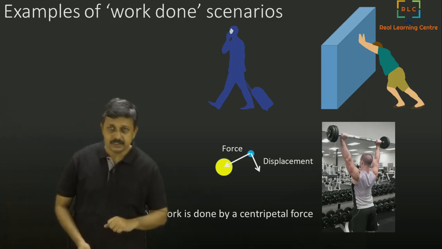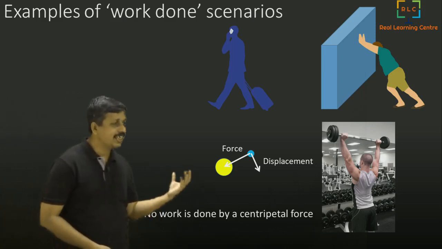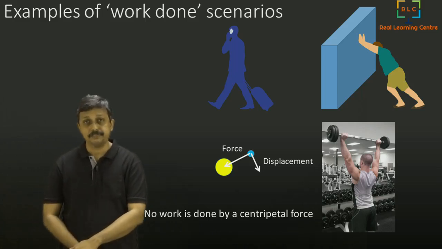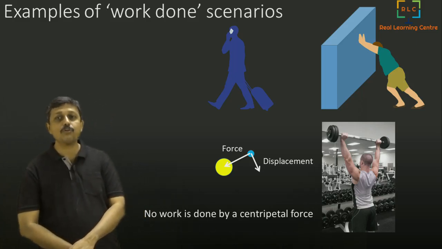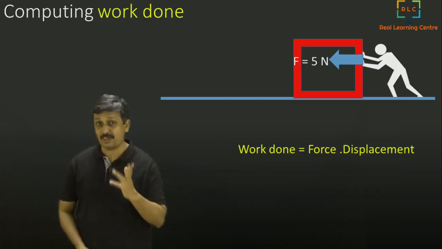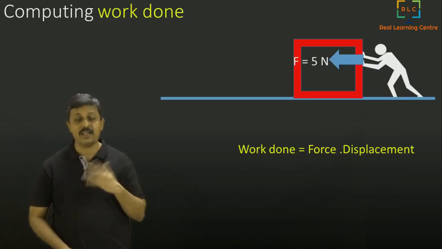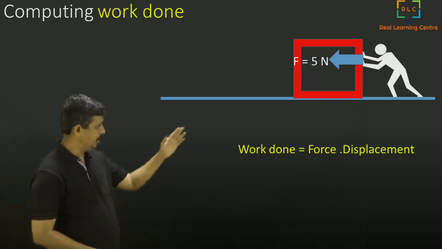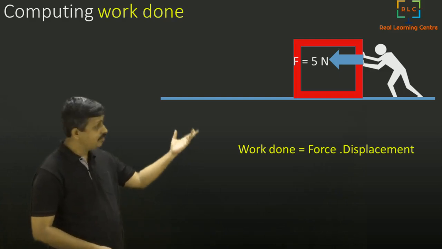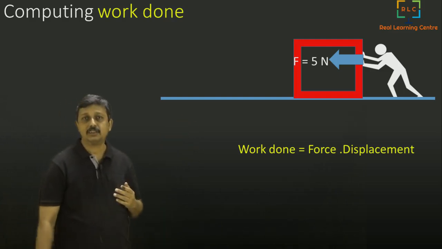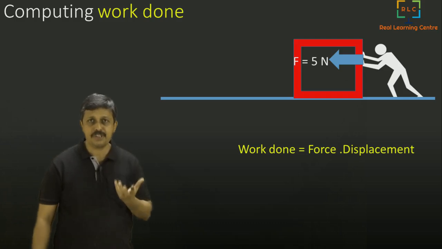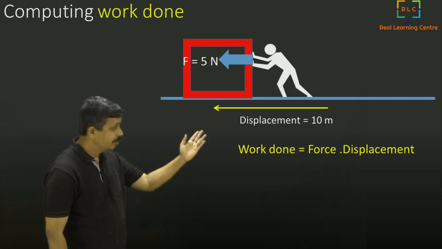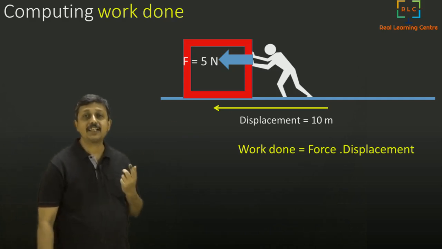Remember this. This is one of the special cases where you see that it is moving but there is no work done. So now let's look at how to actually compute this work done. Can we calculate? How to calculate? A simple example. Here is a person who is pushing a huge box with a 5 Newton force. Force we measure in newtons. 5 Newtons force is pushing, and it has moved by a distance of 10 meters.